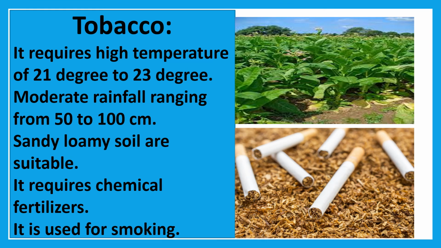Now tobacco. This is also one of the commercial crops, children. It requires a high temperature of 21 degrees to 23 degrees, moderate rainfall ranging from 50 to 100 centimeters, and sandy loamy soil is suitable for tobacco cultivation, and it requires chemical fertilizers, children. It is used for smoking.